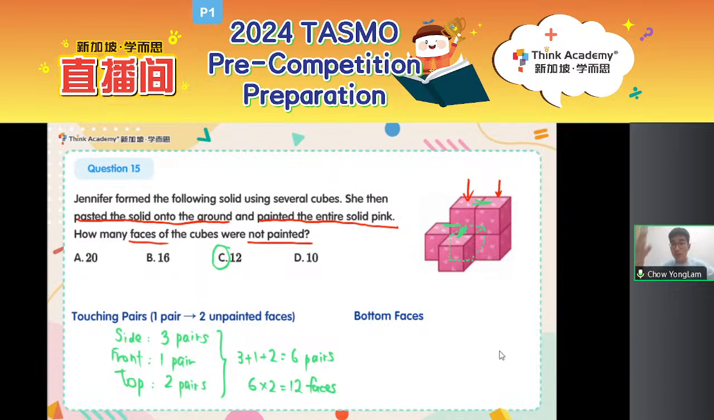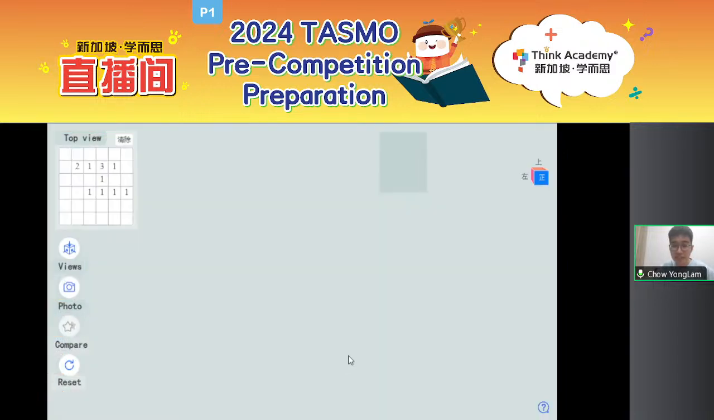Can we just rotate the solid and then count? Maybe not. I mean, you can just see the picture over here. You don't have the actual solid to work with. What's the skill to calculate the number of bottom faces? Okay, here's a little magic for you. So here we have this solid over here.